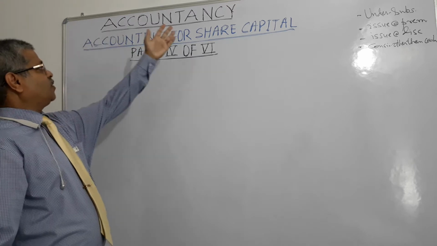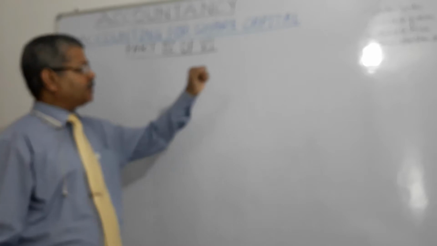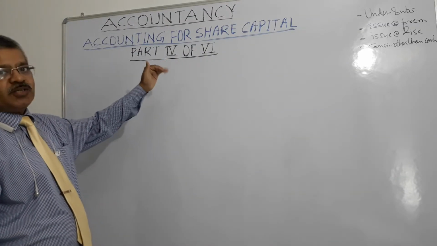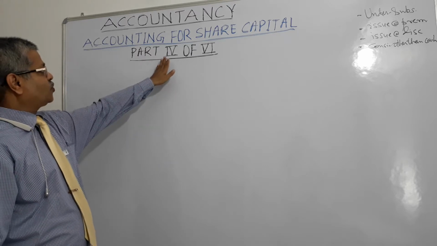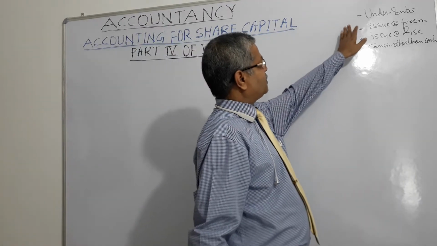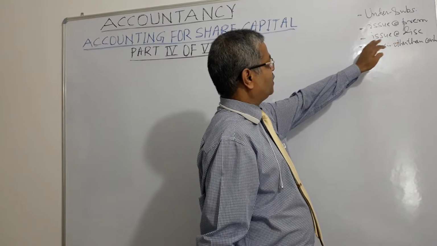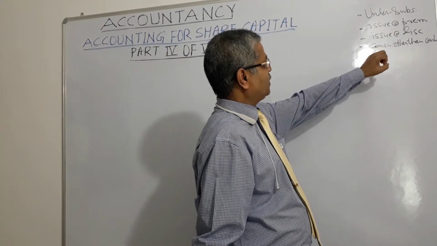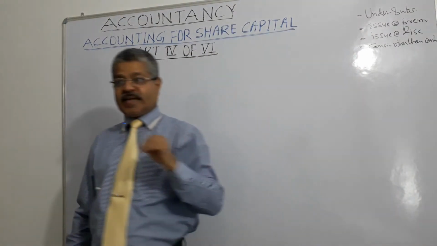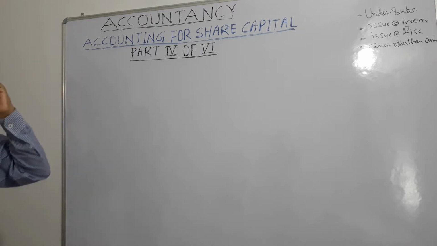Today our subject is accountancy. Our chapter is accounting for share capital, right? We have divided this chapter in 6 parts. 3 parts we have already discussed. This is the fourth part of 6. In this fourth part we will discuss under subscription, issue at premium, issue of shares at discount, and issue of shares for consideration other than cash, right? So let us start with under subscription.